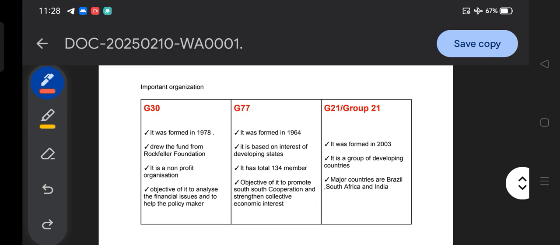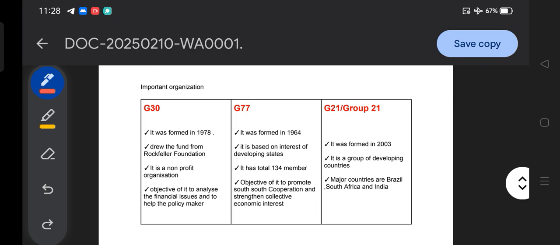Today we will discuss and primarily focus on important organizations such as G30, G77 and G21. So without delay, let's start our discussion, and after discussing this lecture, I would like to go back to the previous lecture for revision purposes. So first, let's focus on G30.